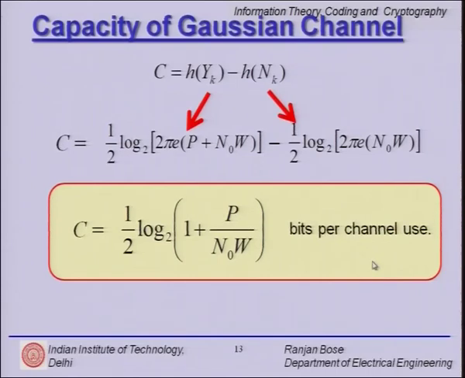Okay. So, I am still uncomfortable because this is per use, every time I use a channel, but suddenly I remember that I have to give an answer in terms of bits per second. I can always say every time you use the channel, but that does not really make much sense for the user.